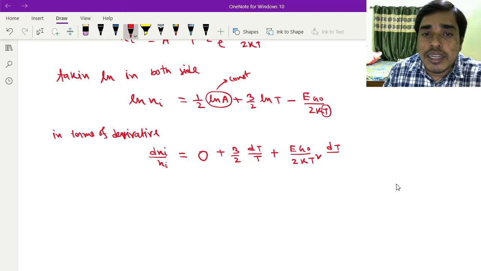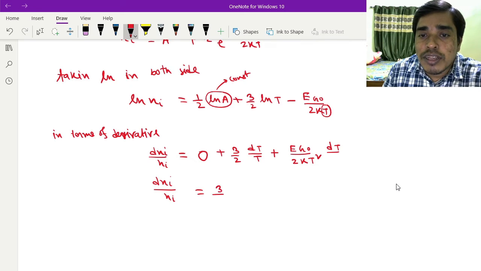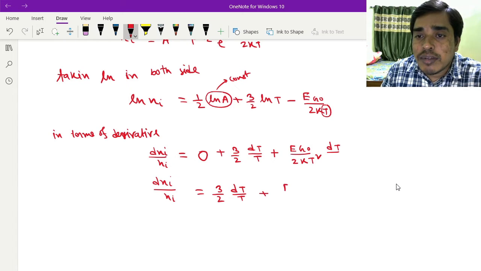Now it can be written as dNi by Ni equals 3 by 2 dT by T plus Eg0 divided by 2kT into dT by T.